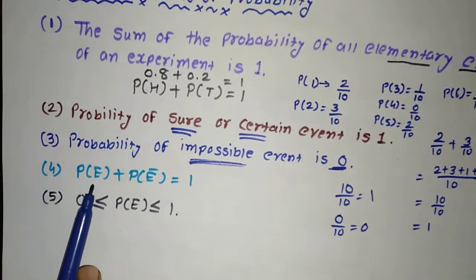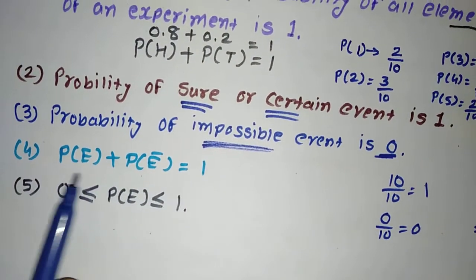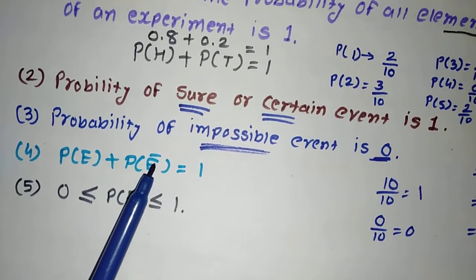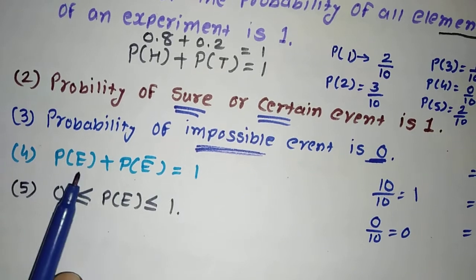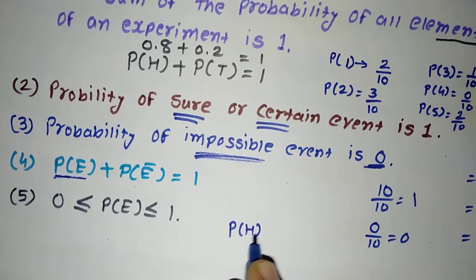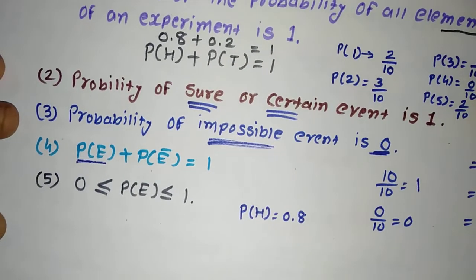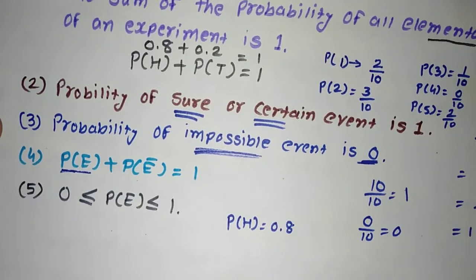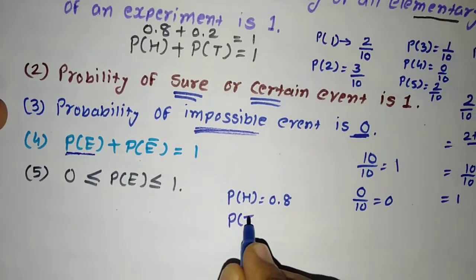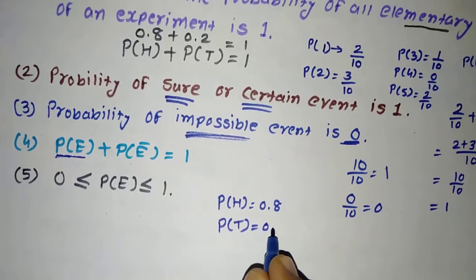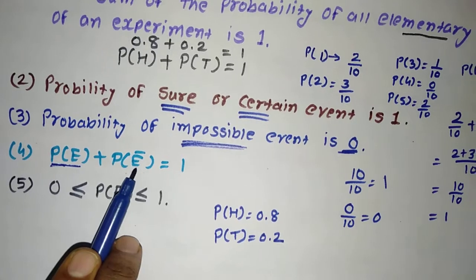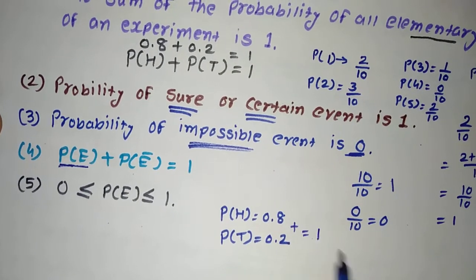Number 4, P(E) plus P(E bar) is equal to 1. What does it mean? Probability of an event plus probability of the complementary event. What is the meaning of a complementary event? Let me give the example. Probability of getting a head, as we saw in our example, is 0.8. So the probability of not getting this event means the probability of getting a tail, that is, we got 0.2. So probability of the event plus probability of the complementary event, the sum total, is equal to 1.